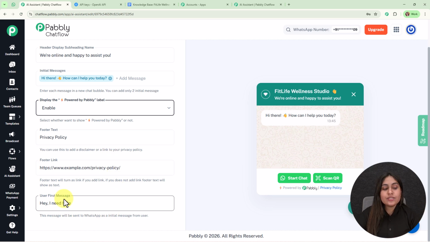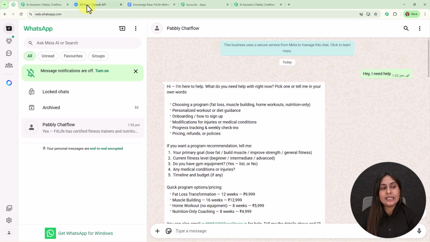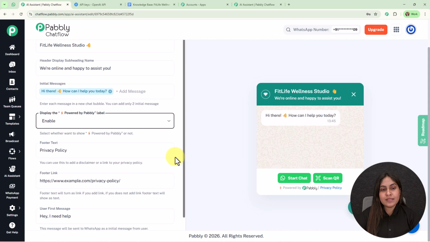Alright, then comes the user first message. So it says this message will be sent to WhatsApp as an initial message from the user. So as you know that I started my conversation with my AI assistant as hey I need help. So this is my user first message over here.